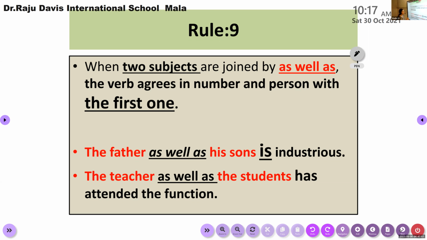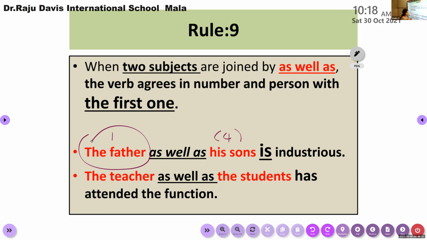So here, the father as well as his sons. You know, the father, four sons. Father is one person, he has four sons with him. So please note it. The father as well as his four sons is industrious or are industrious? Here it is industrious, because we need to consider only the first subject. We don't want to think about the second one, the subject used after as well as.